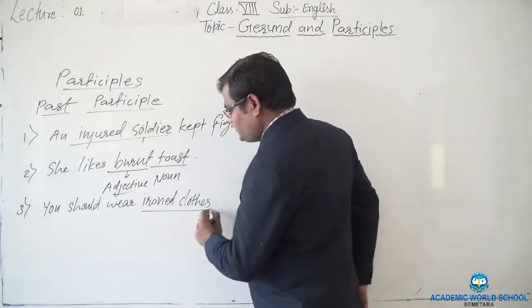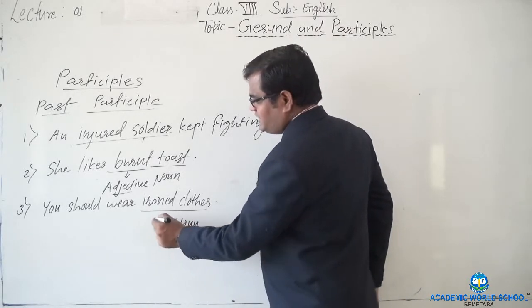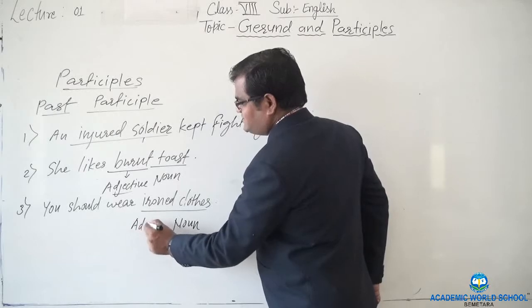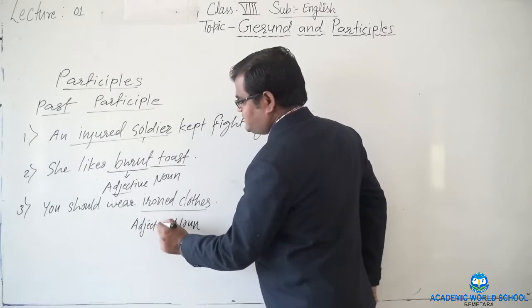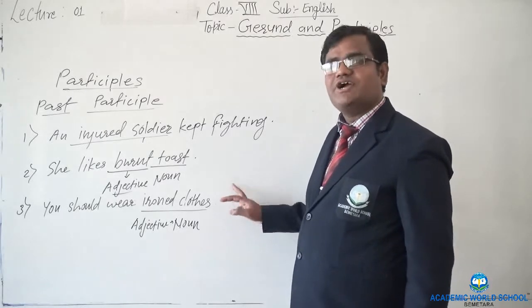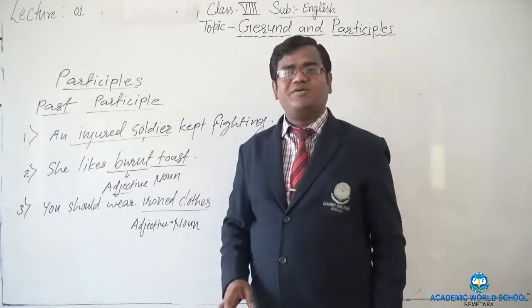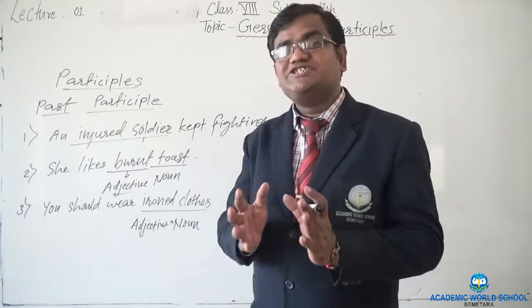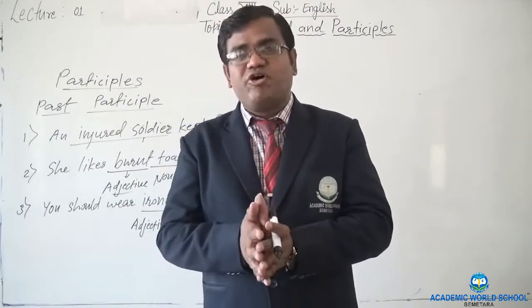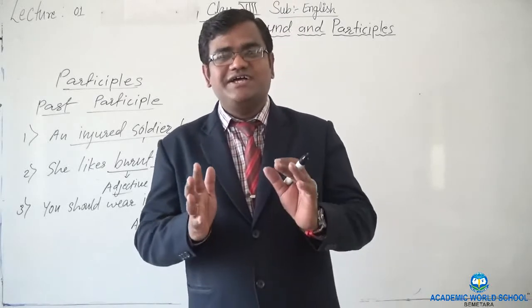Right, here ironed clothes is the phrase; clothes is the noun. Here, ironed is the adjective. Why adjective? Because it is telling something more about clothes, isn't it? And at the same time it is the third form of the verb even. So past participles are the third form of the verb used as an adjective in a sentence.